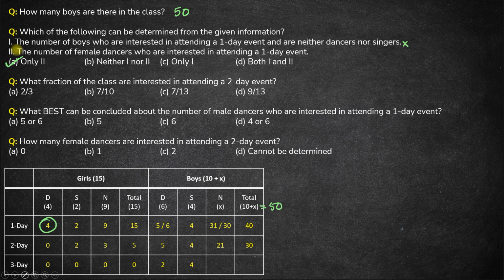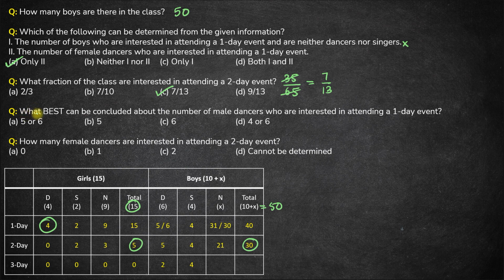Okay. Next, what fraction of the class was interested in a 2-day event? So in a 2-day event, a total of 5 plus 30, 35 students were interested out of total strength of 15 plus 50, 65. So the fraction of the class interested in a 2-day event is 35/65. This goes by 5, 7 times, this goes by 5, 13 times. So 7/13 of the class is interested in a 2-day event. Option C is the right answer.